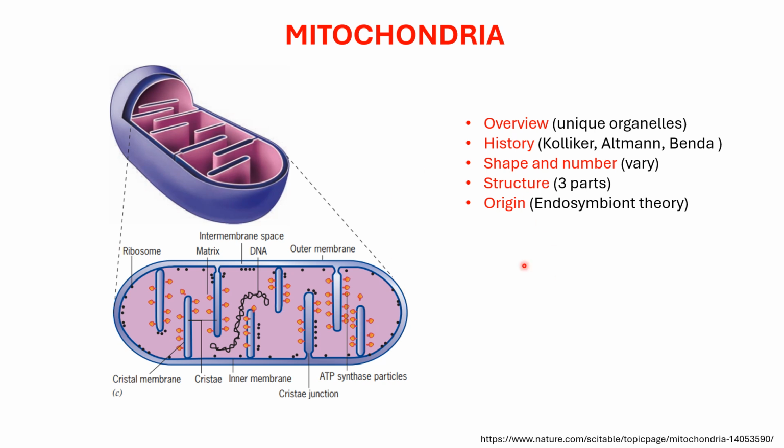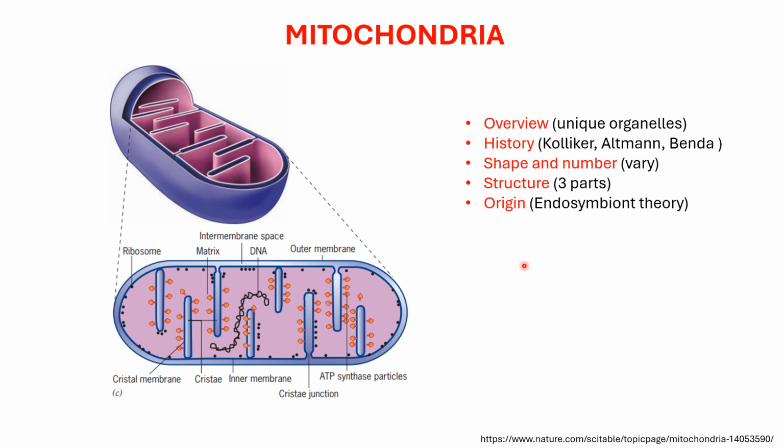And their number again varies a lot. It can be as low as 1 in Chlamydomonas or in Chlorella, and its number may go up to 100 or even thousands in cells which are in an intense metabolic state. For example, in muscle cells there is a constant demand for ATP. The same is true in liver cells, kidney cells, and even brain cells, which continuously need ATP energy. So these cells have plenty of mitochondria to keep up with the energy demands of the cells.